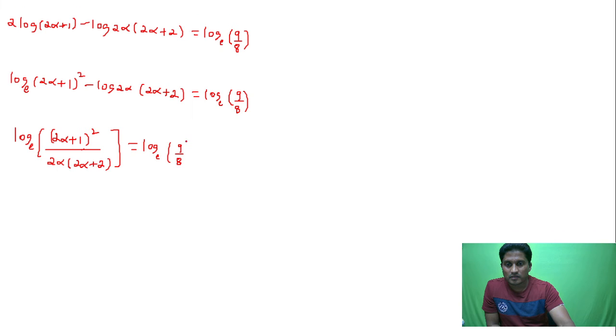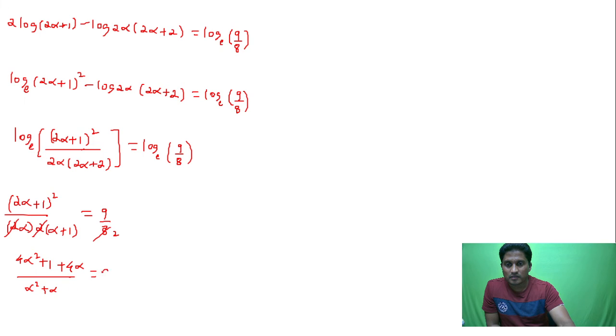So if you equate the corresponding values, 2 alpha plus 1 the whole square upon 2 alpha, and then if I take 2 common here, 2 alpha plus 2 can also be written as 2 alpha, this is 2 into alpha plus 1, is equal to 9 by 8. Anyways, 2 into 2 will cancel with this 2 times. 4 alpha square plus 1 plus 4 alpha upon this is alpha square plus alpha, is equal to 9 upon 2.